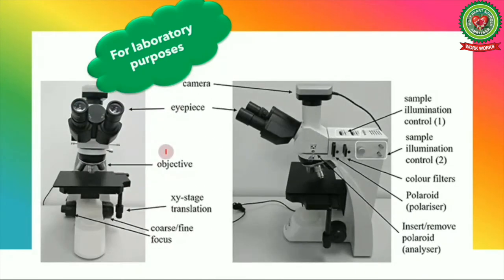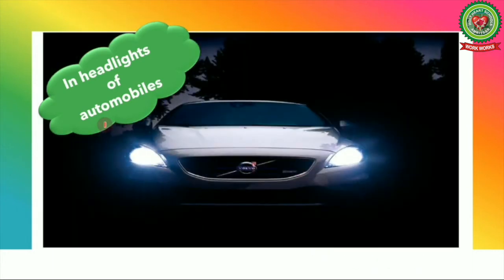Next is for laboratory purposes, like microscopes. Polaroids or polarizers are used in microscopes to have brighter or better images of the specimens. Next is in headlights of automobiles. Polaroids are used in headlights of automobiles to reduce the glare effect.